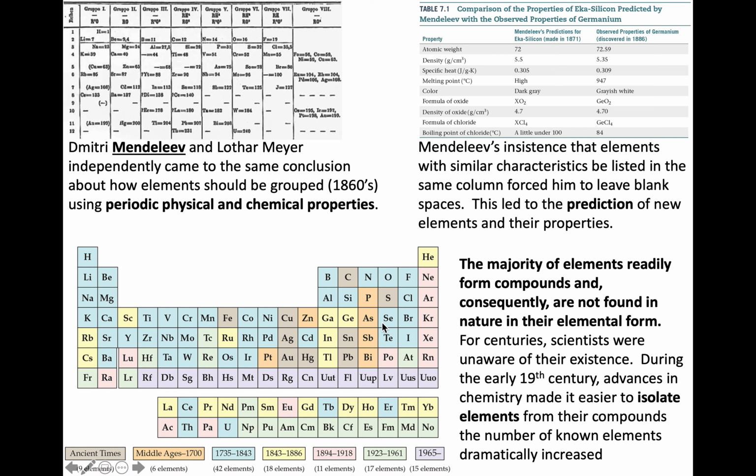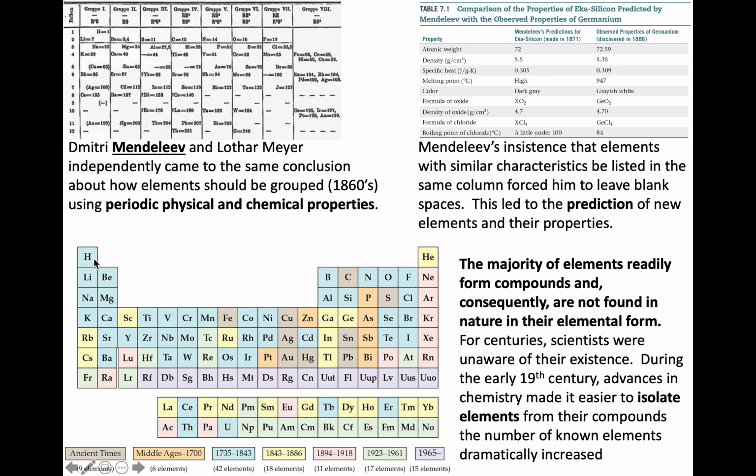Things like carbon, sulfur, copper, iron, silver, gold, mercury. Many of these were known in ancient times. They could find or easily obtain mercury or silver or iron. Notice how so many of these were metals that you could just find as is in nature. They weren't necessarily bound up in compounds.